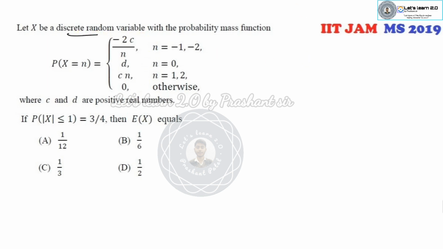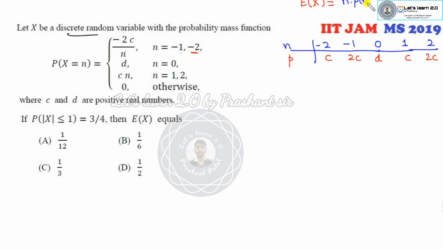Look at this one. So this is a discrete distribution. Whenever you have a discrete one, you can write it in a table. n is minus 2, minus 1, 0, 1 and 2. What is the probability when n is minus 2? This is c. When it is minus 1, it is twice of c. This is d. This is c, and this is 2c. So your required target is to find the expected value of x.